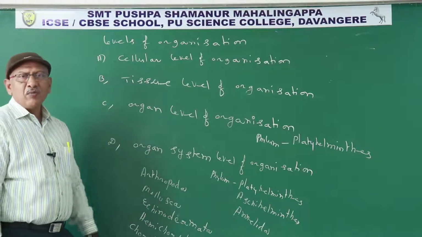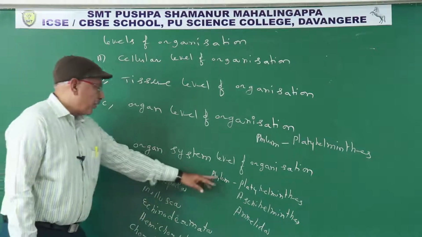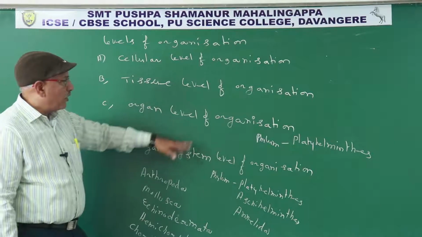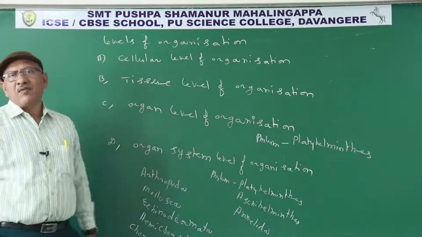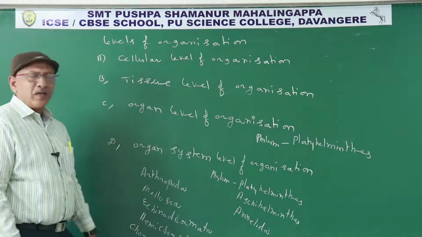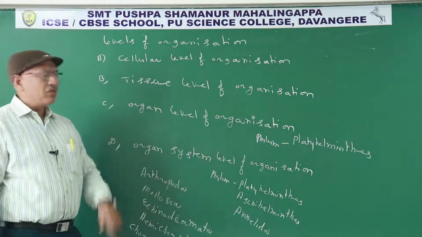In most animals, 11 organ systems are present. In most members of Platyhelminthes it is the organ system level, but in a few members it is the organ level. From Aschelminthes onwards up to Chordata, all possess only the organ system level of organization.